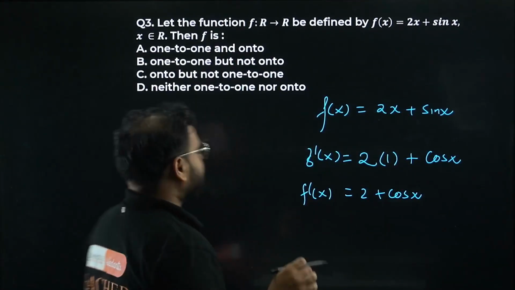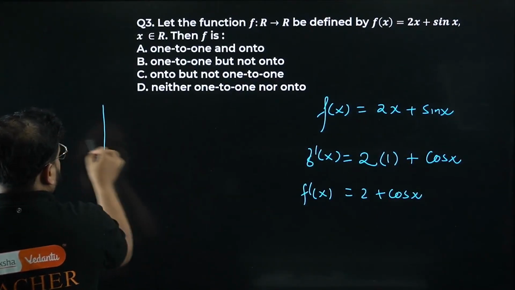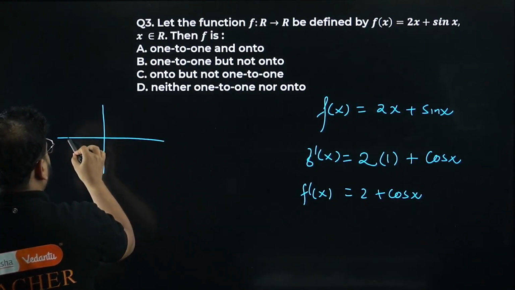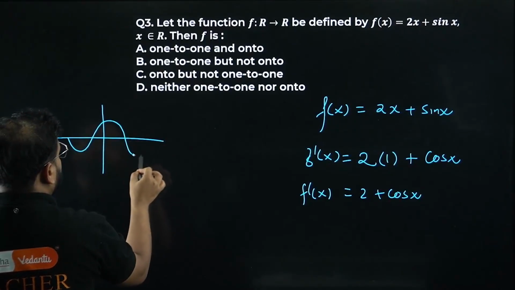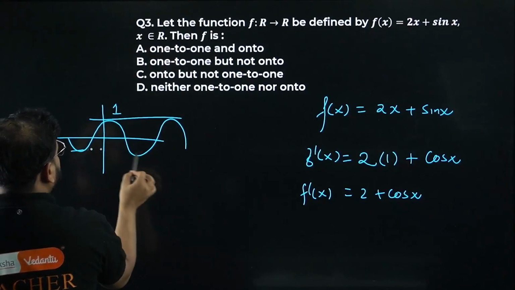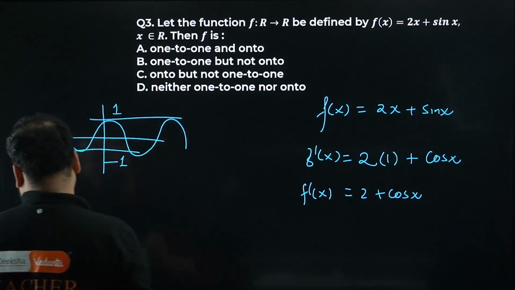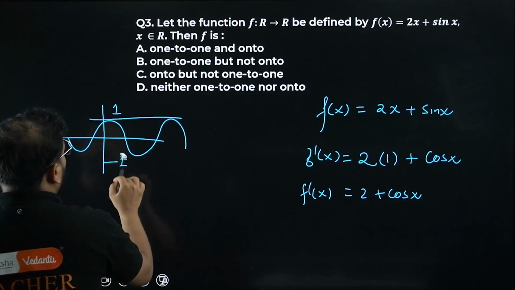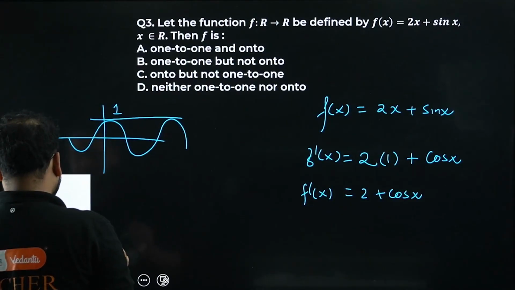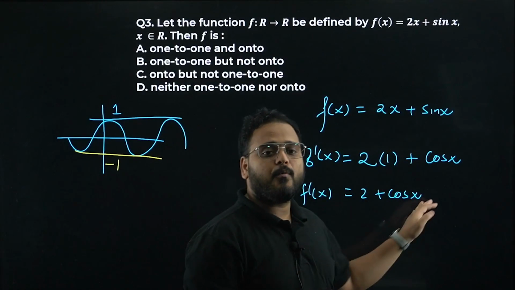Now check the nature of cos x. If you check the cos x graph, it is like this, right? So this band is +1 and this band is -1. So the cos x graph never goes out of the -1 to 1 bound. Cos x can never go more than -1 and 1.